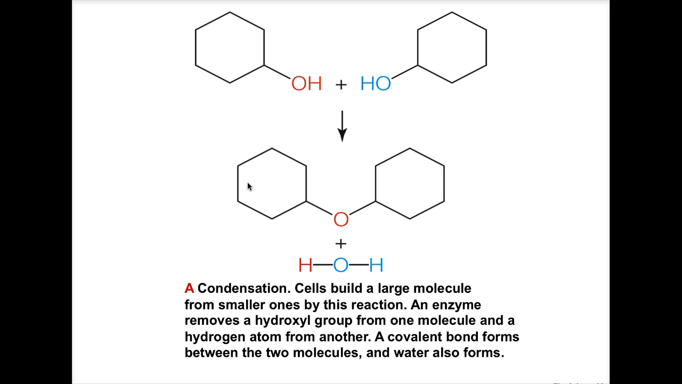But we had to lose the whole OH from the molecule to the right and the hydrogen from the molecule to the left. So we've created or made water from the OH of the molecule to the right and the H from the molecule to the left. This is a condensation reaction. We've taken two simple molecules, two 6-carbon rings, and put them together into one larger molecule.